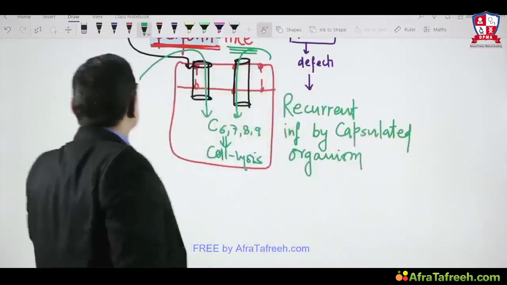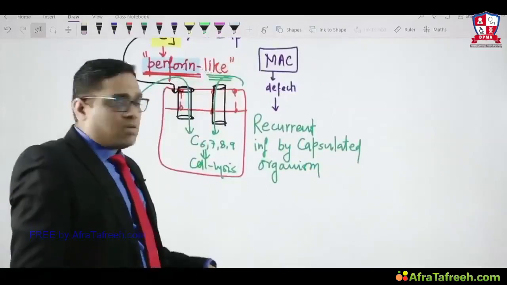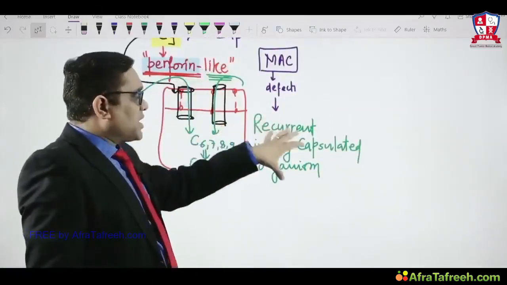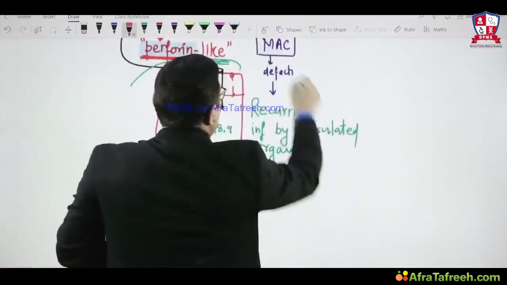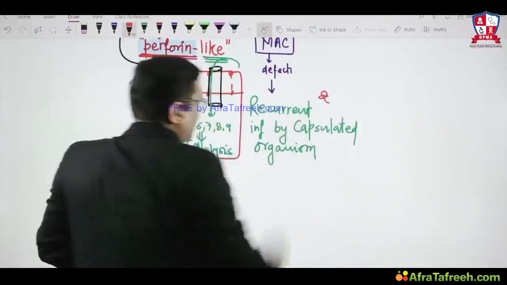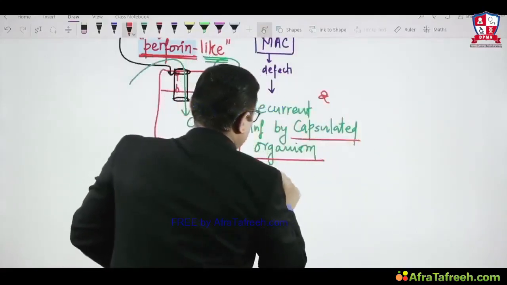So that is why we have to understand this point. Whenever there is a defect in the membrane attack complex, the patient will have recurrent infection by capsulated organisms, which the examiner asks very frequently in exam. Which capsulated organism? Recurrent Neisseria infection, right?